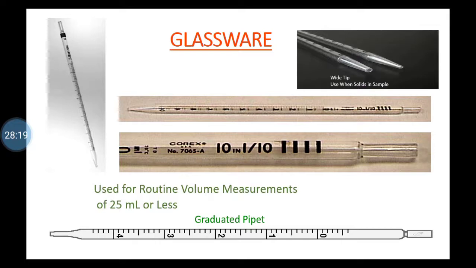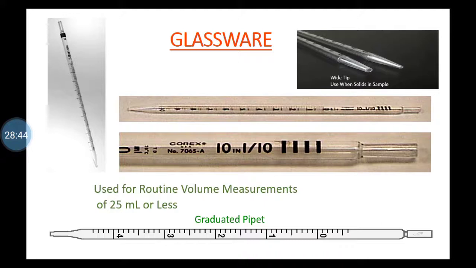Then various glasswares that are useful in pharmaceutics practical. So this is the pipette. Now the pipette is used when the quantity is very negligible, even when you have to take only a few drops of active ingredient. So the pipette is very useful and pipettes of various calibrations are available.